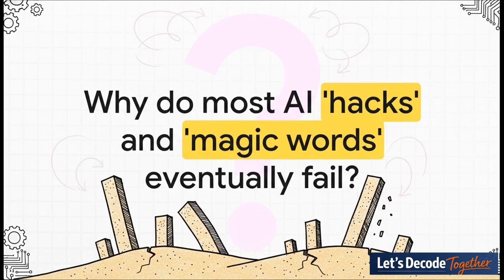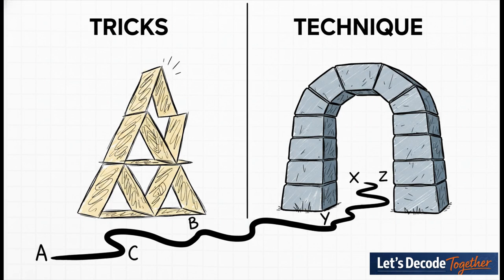So let's just get right to it and talk about why this happens. You see that viral post with the so-called God mode prompt. You get excited, you try it, and it either falls flat or it just stops working a week later. You know why? It's because those tricks are built on shifting sand. They just don't give you the consistent, reliable results you need to do any kind of serious work. Because here's the thing, professional results don't come from tricks, they come from technique. They come from thinking like an engineer when you communicate with AI.